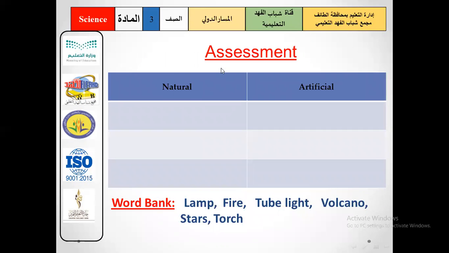Okay, your assessment is you are asked to write natural sources of light here, 3, and artificial sources of light here. 3 kinds of artificial and 3 kinds of natural resources of light. You can use word bank. Number 1, lamp, fire, tube light, volcano, stars, and torch.